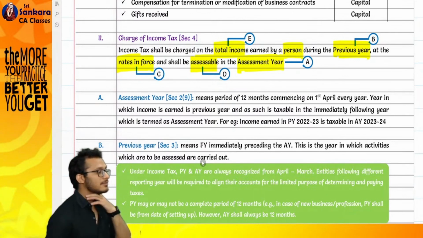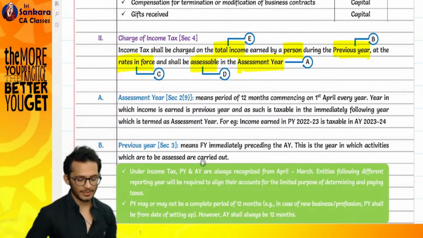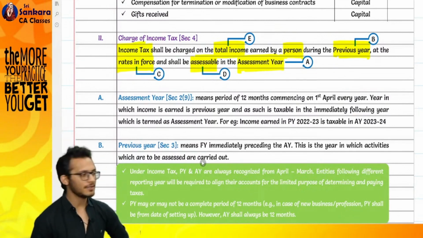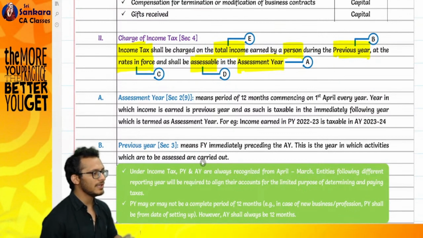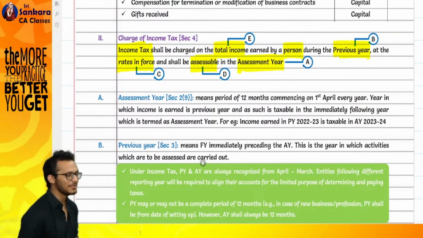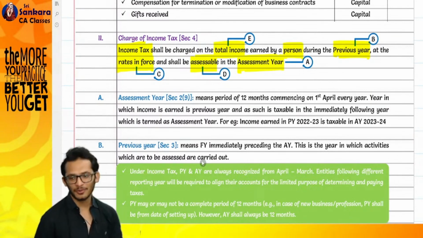Any other word? Any other word? I will answer the easiest ones for you right now. Income tax means income tax. I can't tell you anything beyond that. What is income tax? Income tax is what you see in this Act, that's all. I don't know what to explain.